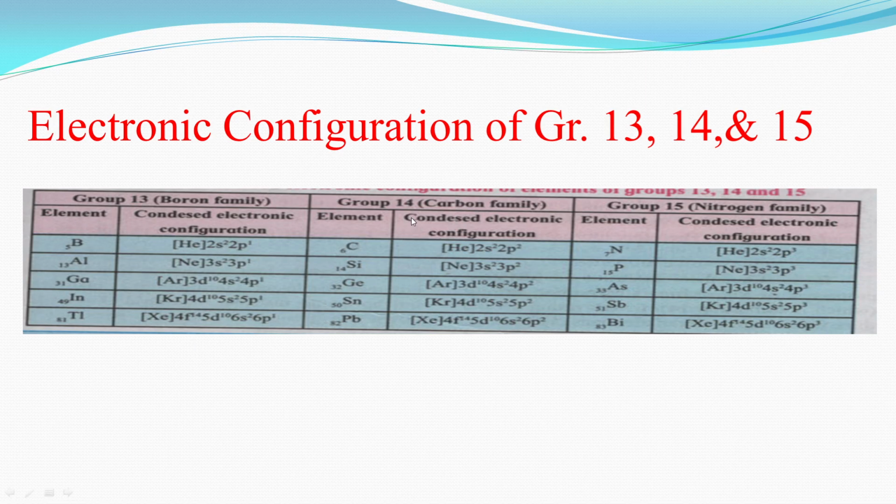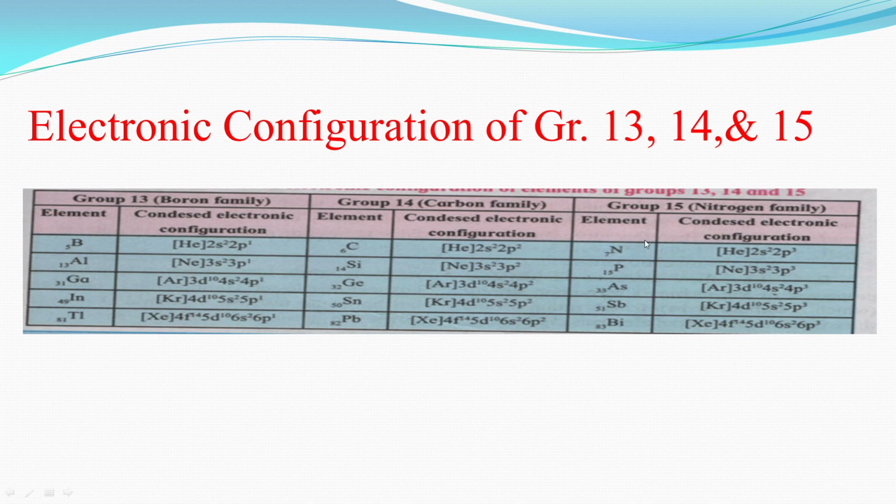In group 14, the carbon family, the condensed electronic configuration of carbon is 2s2 2p2, silicon 3s2 3p2, germanium 3d10 4s2 4p2, tin 4d10 5s2 5p2, lead 4f14 5d10 6s2 6p2. The general electronic configuration of group 14 is ns2 np2.